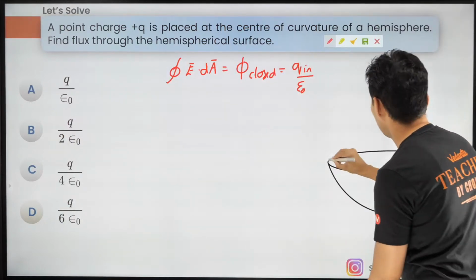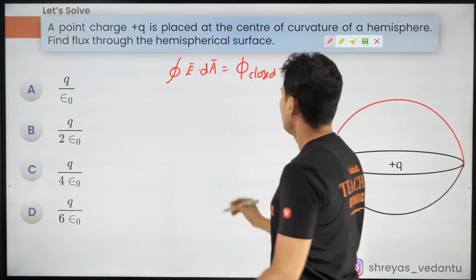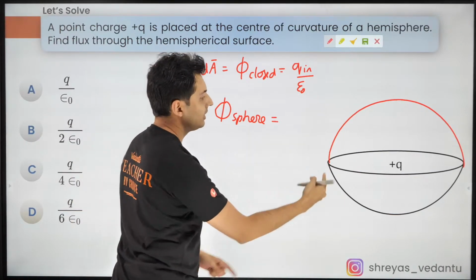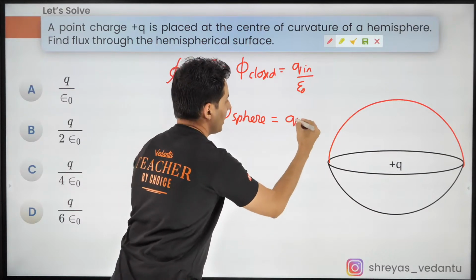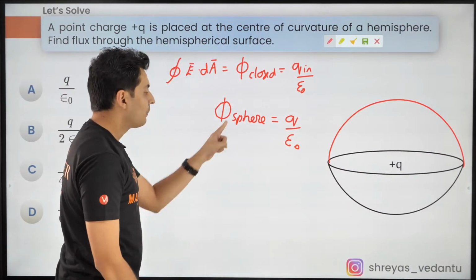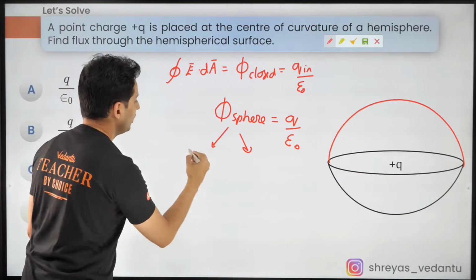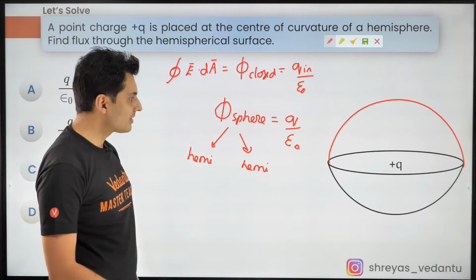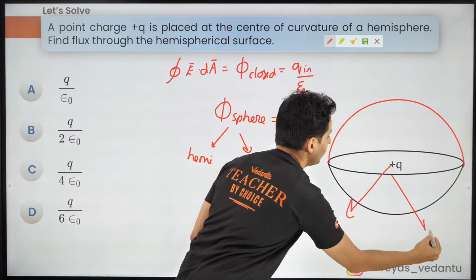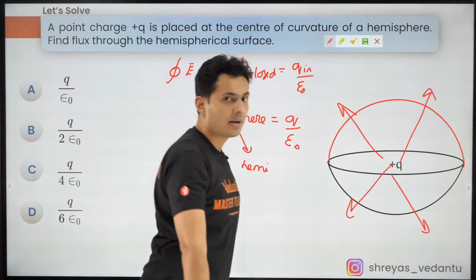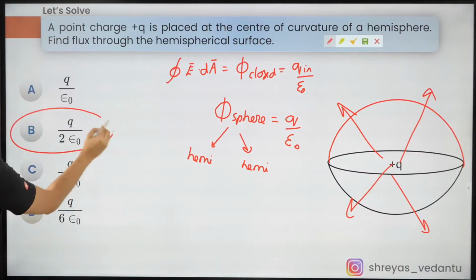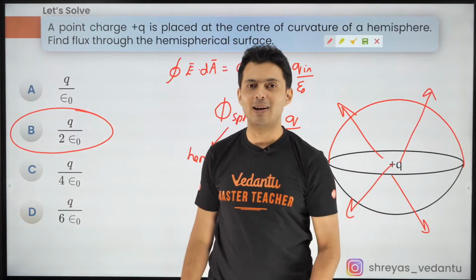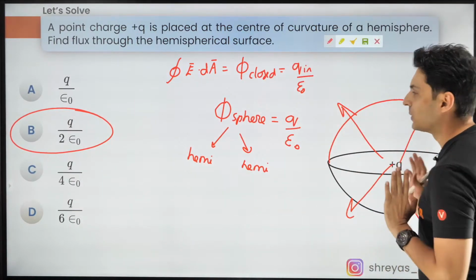Excellent, guys. If this was a complete sphere, then the enclosed charge is Q, so the flux will be Q by epsilon naught. But a sphere is made up of two hemispheres. So half the flux will go down, half the flux will go up. So each hemisphere will have Q by 2 epsilon naught flux. That's how you can do this problem.